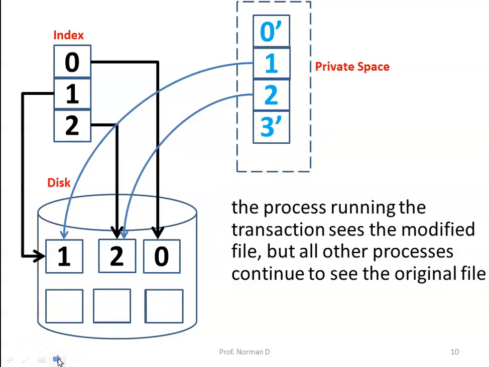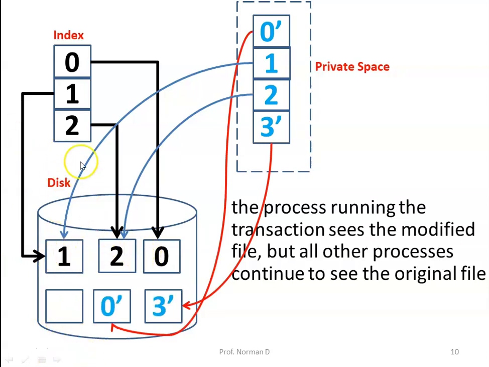As I mentioned, the process running the transaction sees the modified file, but all the other processes continue to see the original one. So when I say index 0, it points to the original file. Index 1 points to this particular block, index 2 points to this particular block. Whereas with respect to the private space, 0 dash is the modified version of this block and it points to the modified version of the disk block. And this 3 dash is the new disk block that has been appended.